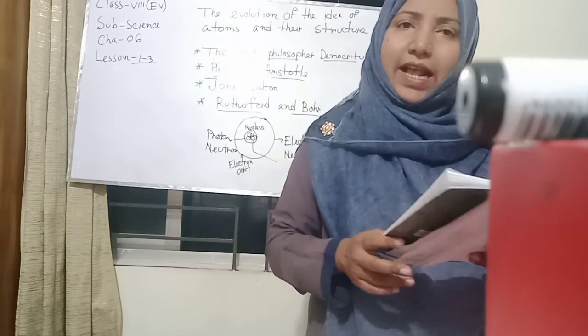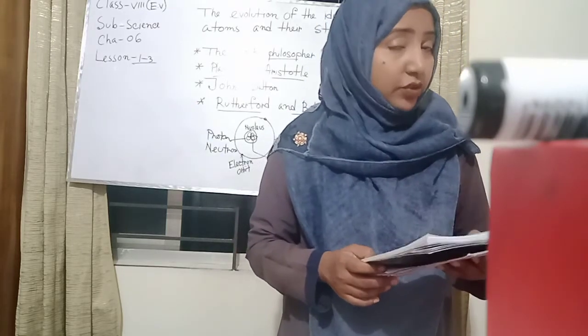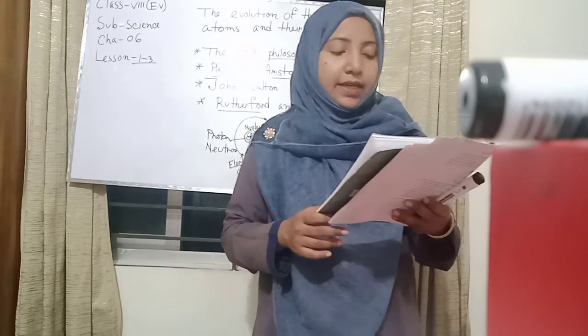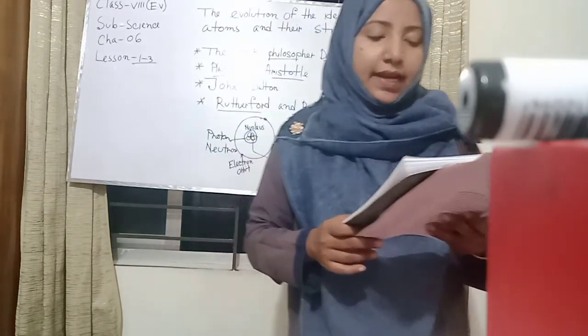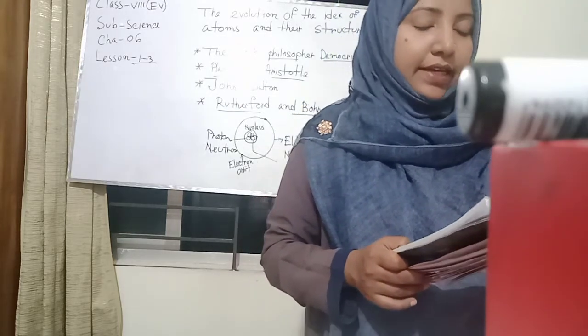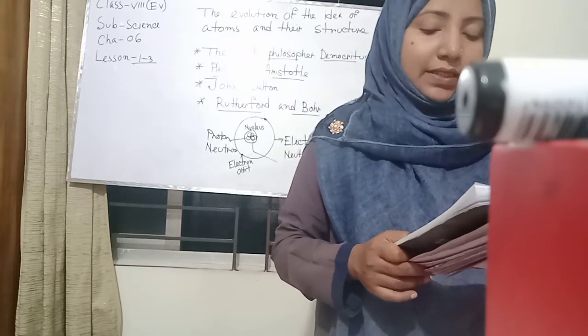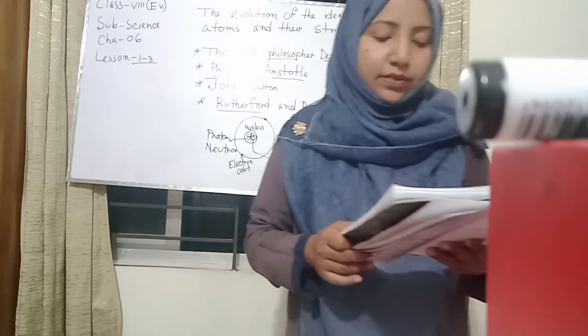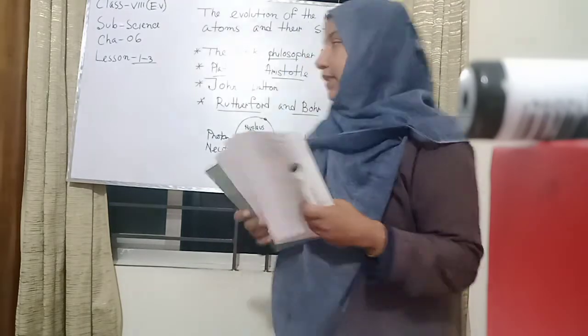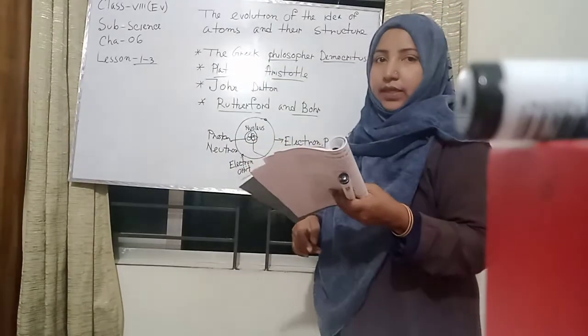We also draw the Rutherford model. Here, he explained that most of the space in an atom is empty and the negative charge is carried by the electrons, which have negligible mass and revolve around the central positive charge.